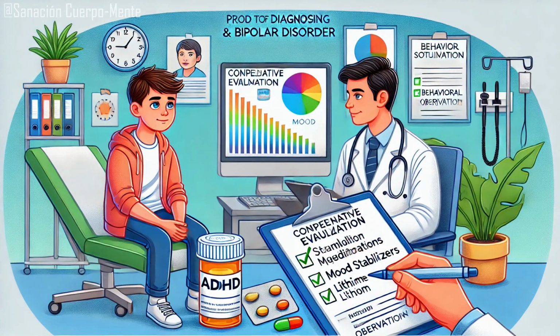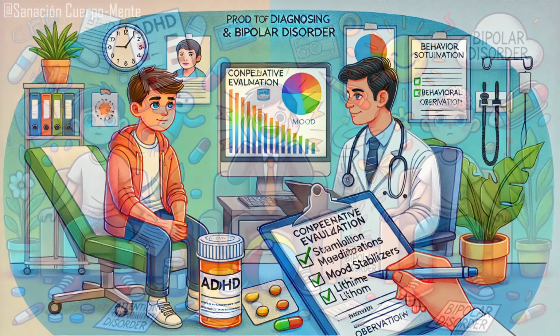Bipolar disorder treatment often involves mood stabilizers like lithium, Tegretol, Depakote, Lamictal, etc., antipsychotics like Seroquel, Caplyta, Vraylar, Abilify, etc., and antidepressants like Prozac, Lexapro, Effexor, and many more to manage the extreme mood swings. Psychotherapy is also an essential part of treatment for both disorders to help patients manage their symptoms and maintain stability.